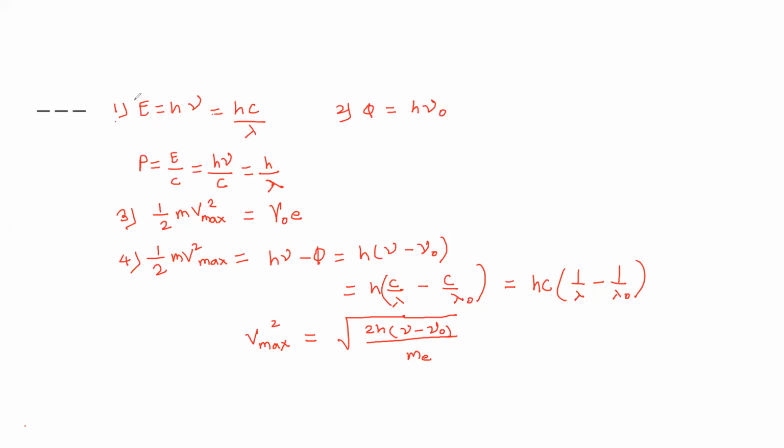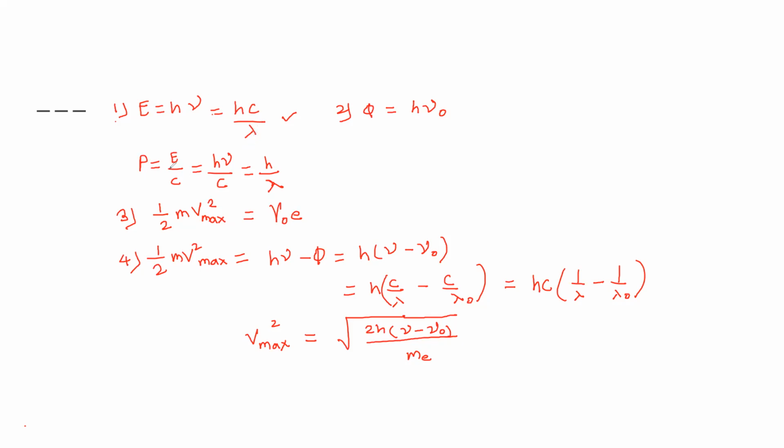You can see here the first formula: E is equal to h nu, where E indicates energy, h is Planck constant, and this symbol is nu, which is nothing but frequency. Instead of frequency, we can write the same formula in terms of wavelength, so we can write C upon lambda instead of frequency. So the formula for energy is E equal to h nu, which is equal to hc upon lambda.